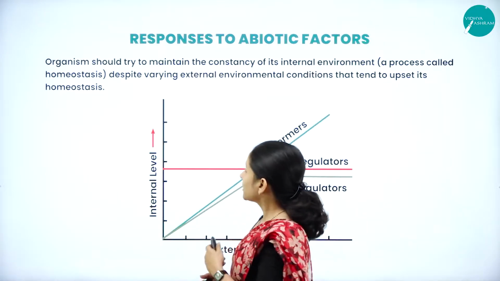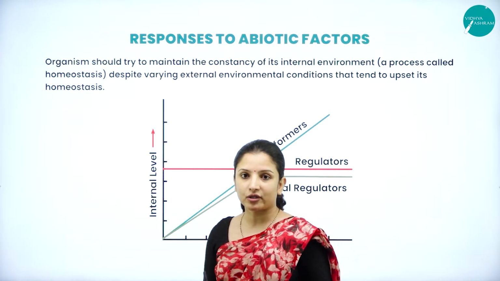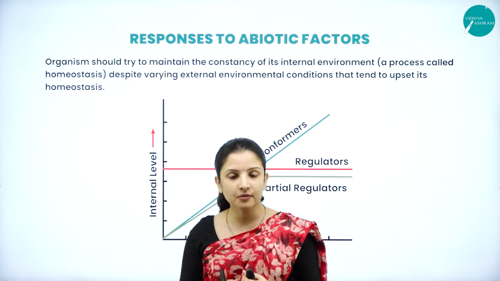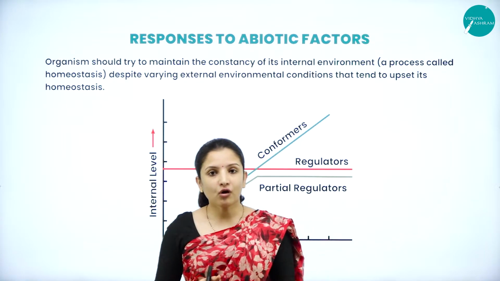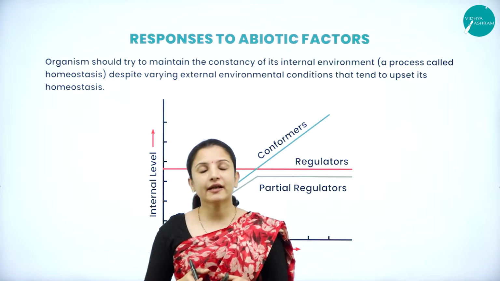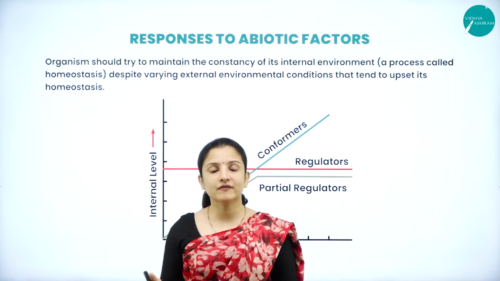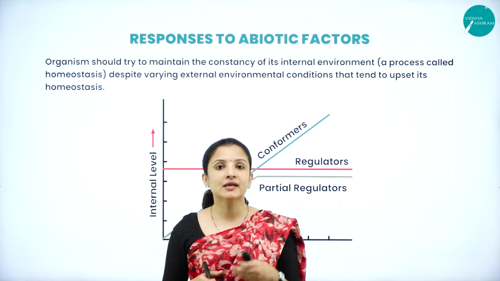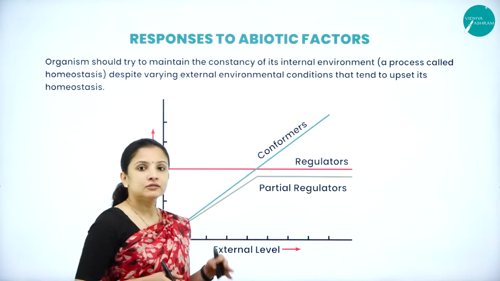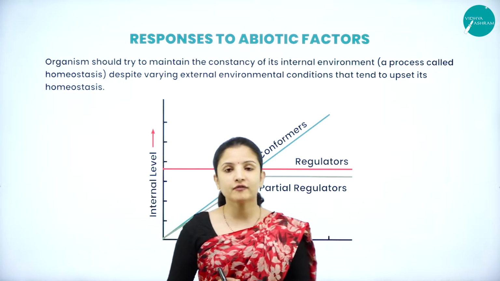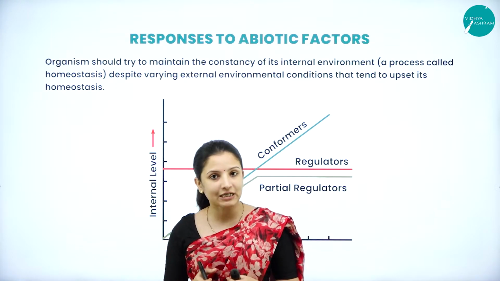To begin with, we shall see the responses of organisms to different abiotic factors, be it temperature, light, water or soil. We all know that organisms tend to maintain their internal body temperature in spite of whatever the external body temperature is, and this process is called homeostasis. The best example is we human beings. We come under the homeostasis group.